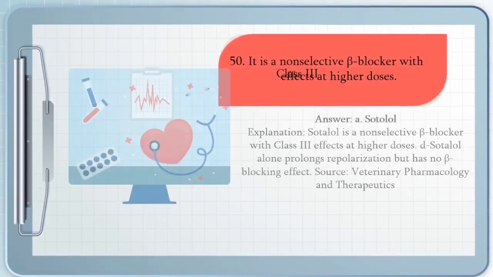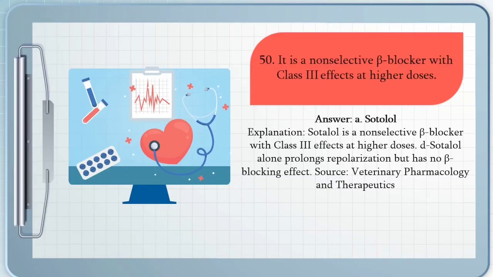Sotalol. Sotalol is a non-selective beta blocker with class 3 effects at higher doses. D-sotalol alone prolongs repolarization but has no beta blocking effect.